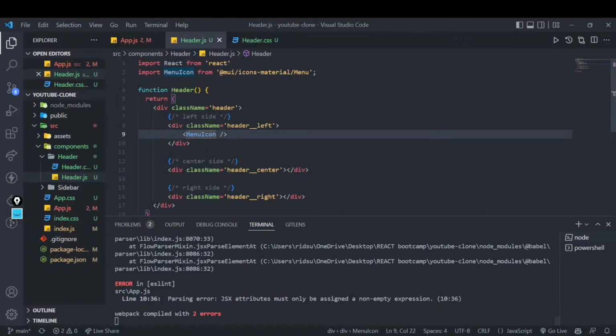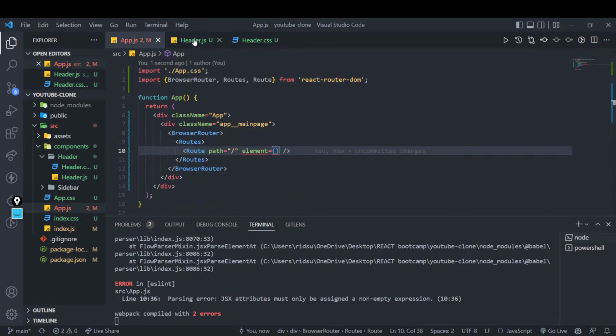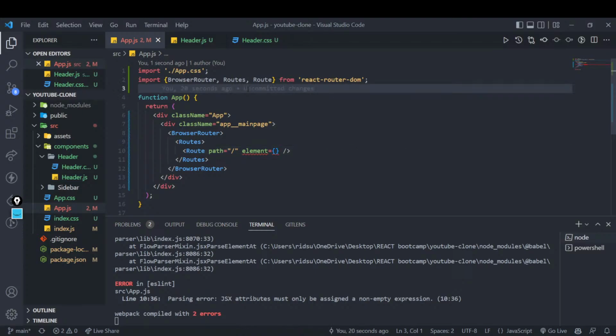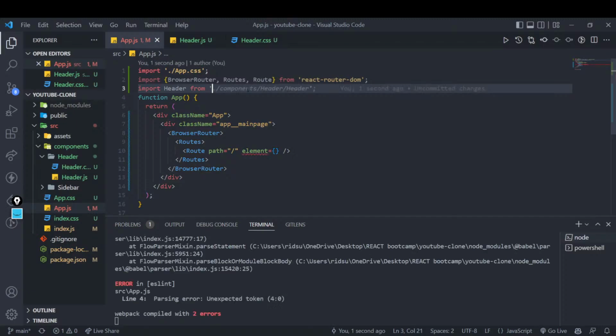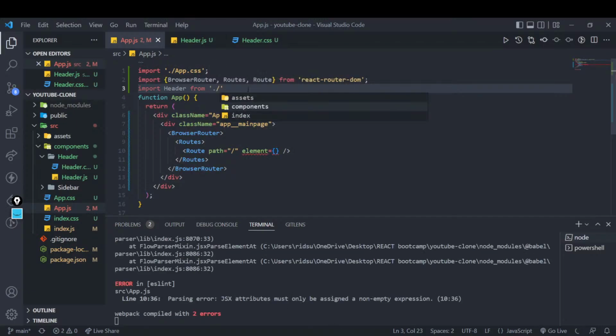It is very simple, right? Can anyone quickly tell me, I want to use this header component in my app.js. How can I do it quickly? I hope you will be able to answer it, because we have been doing this. Just a minute, my chat is there. I hope you will answer it by the time I am doing it. I will be importing the header, right? I will write header from. Now there will be a change. I will not be directly writing /header, but instead I will be writing /component, because the header is now inside the component folder. Even inside the component we have header and then header.